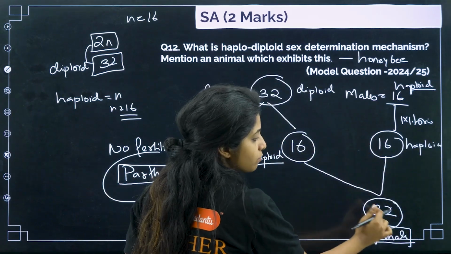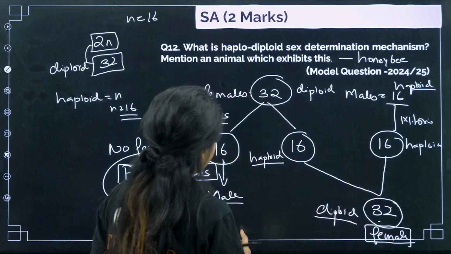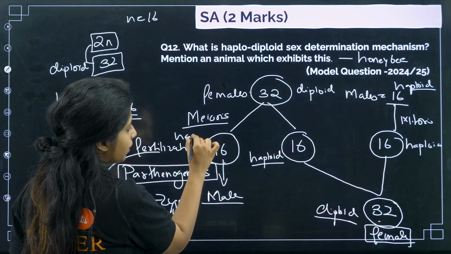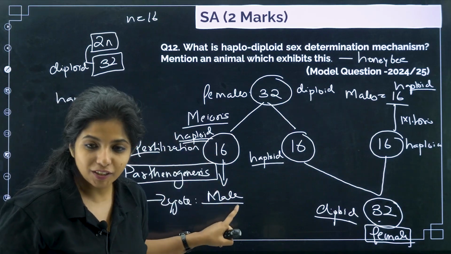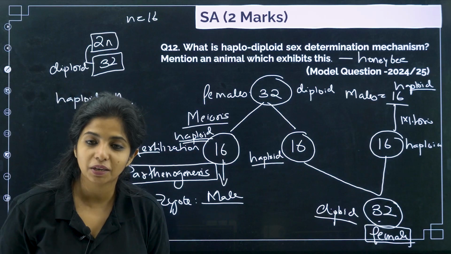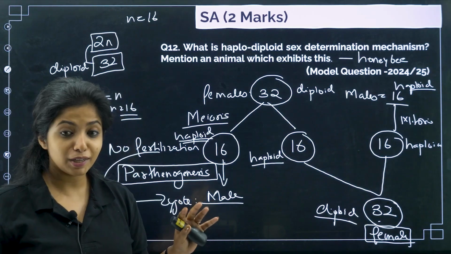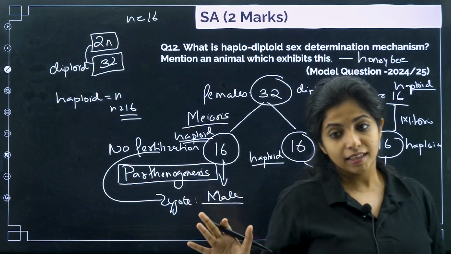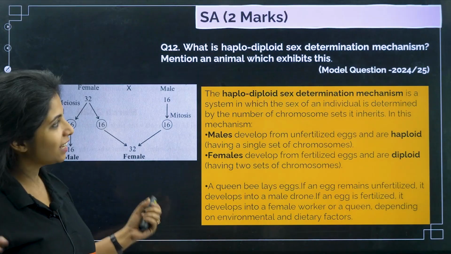So a haploid comes together with a haploid to give 32. This is again what? Diploid. But what about this one? This is still haploid itself. So the haploid one will turn to a male, the diploid one will turn to a female. This is what you mean by haploid-diploid sex determination, and this is exhibited by honeybee. I know this is unbelievable, but it happens as well. So there is no choice but to agree to this fact.